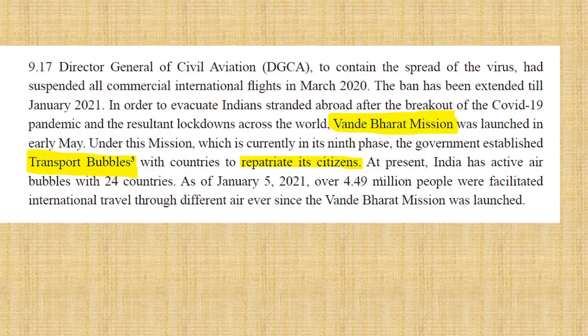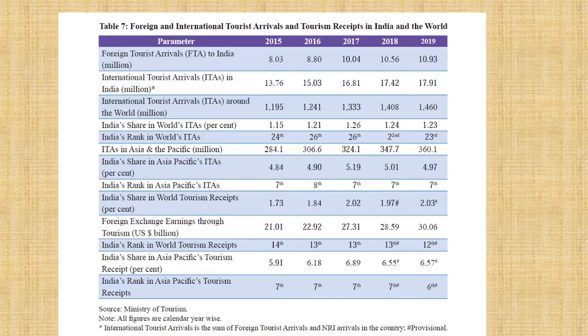See next, this Vande Bharat mission. Please look into this. I hope this is going to come in prelims. What is this Vande Bharat mission? It is for repatriating citizens during COVID. Flights stopped, and citizens of India got stranded in so many places across the world because of COVID. Vande Bharat mission helped in repatriating those citizens. So please look into that.